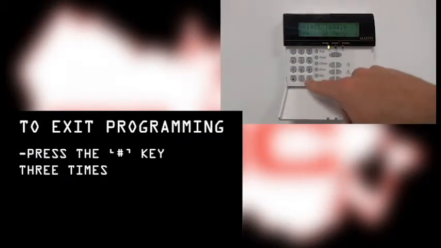Use the arrow key to scroll to option number 8, Edit Partition Mask. Press the 8 key. Use the star key to answer yes or no to whether the user has access to each partition. Use the arrow keys to scroll through each partition. Press the pound key 3 times to exit programming.